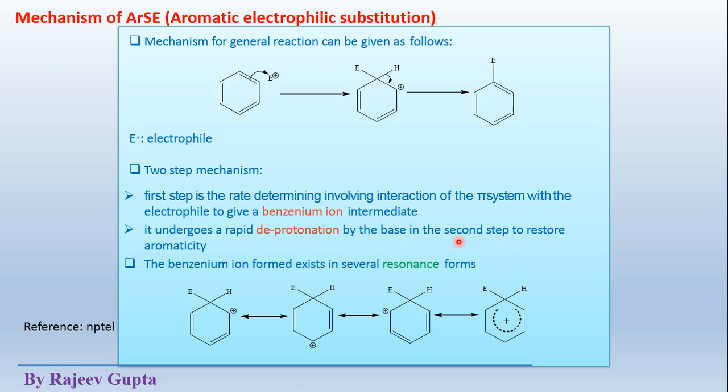So in this second step, the aromaticity of this ring is restored. So this second step is not the rate determining step in this mechanism. So only the first step is rate determining. So the rate of the reaction only depends on this first step of the reaction.